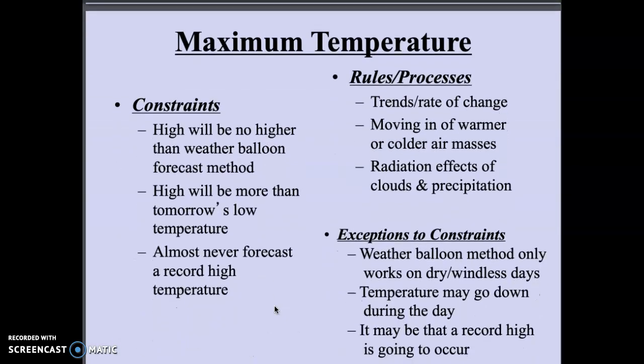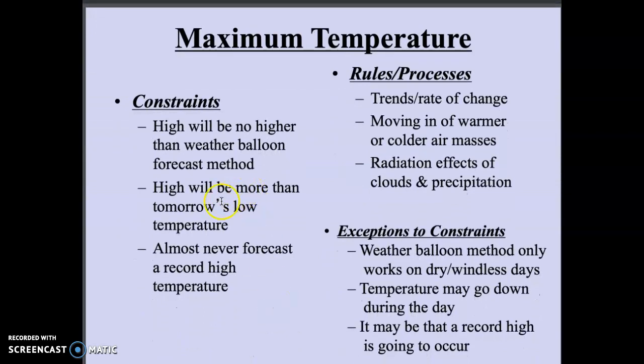Maximum temperature works on a lot of similar things. The high will be no higher than the weather balloon forecast method. Generally not. If it's dry and windless, that's going to be a very effective way of determining the high. The high will be higher than tomorrow's low temperature. It's unlikely that you're going to have a high that's suddenly extremely, extremely low and lower than the day before's low, though it can happen.